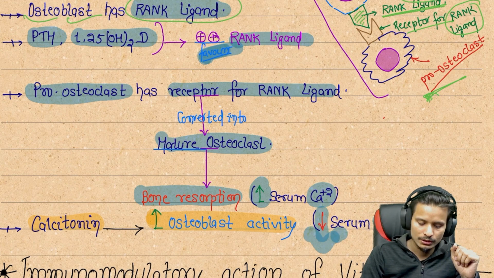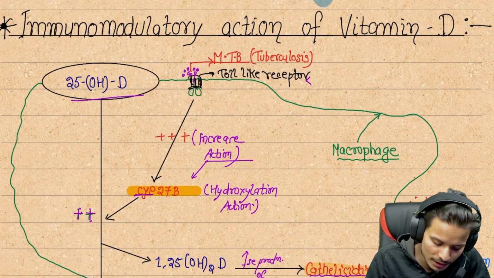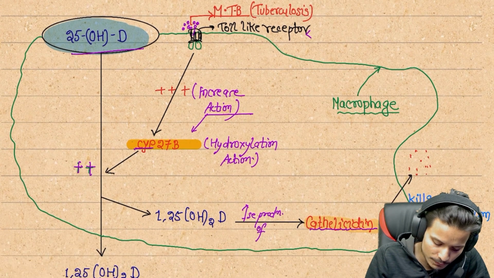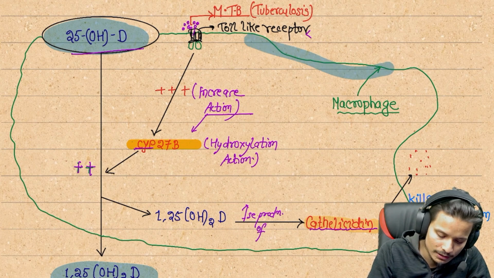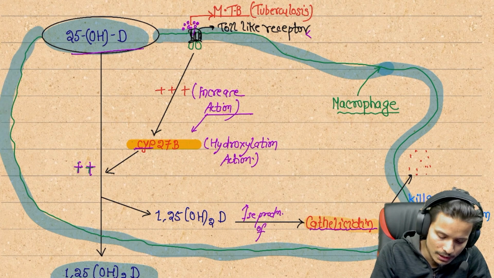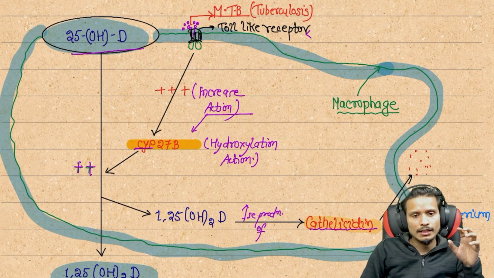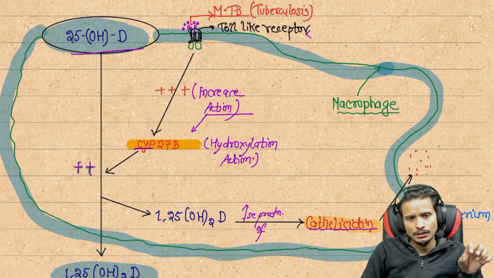You know about it. Next, the immunomodulatory functions of vitamin D. What is the immunomodulatory function? Suppose this is cholecalciferol, which is converted and activated. Suppose this whole cell drawn here is the macrophage. You know the macrophage is the scavenger cell of the body. It takes up pathogens and then kills them.